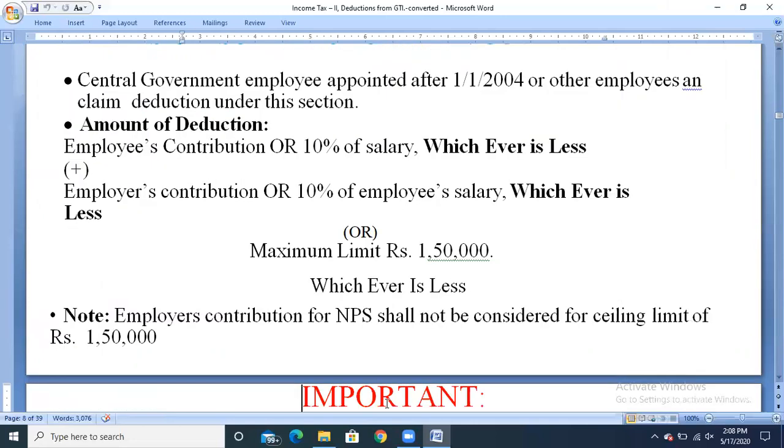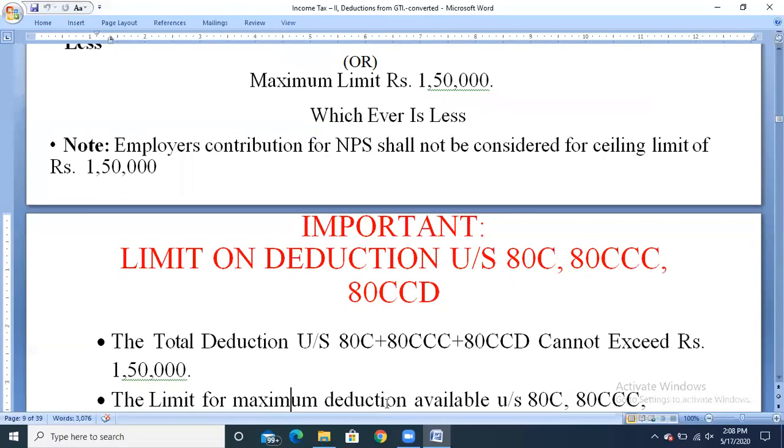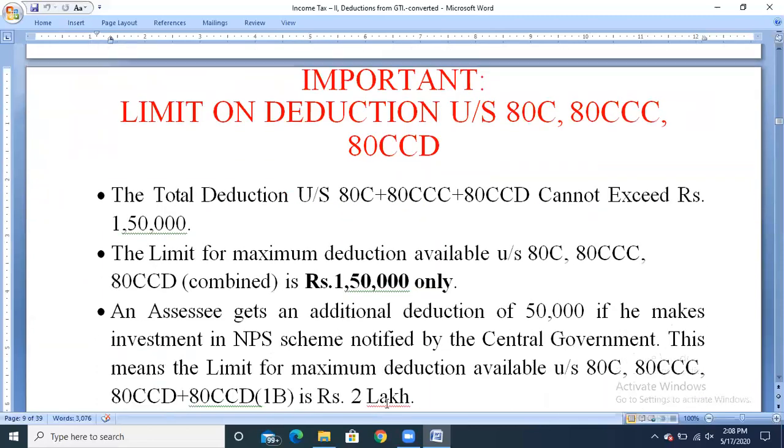Next, there are certain important points we need to understand for the deductions under sections 80C, 80CCC, and 80CCD. First point: the total deduction under section 80C plus 80CCC plus 80CCD cannot exceed rupees 1,50,000.